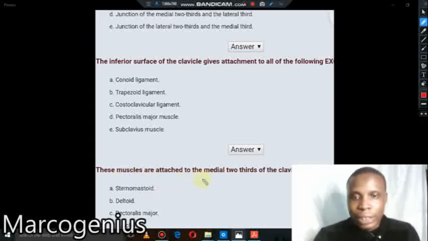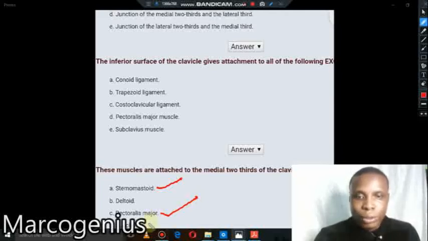These muscles are attached to the medial 2/3 of the clavicle except... Sternomastoid muscle, is it attached? Obviously, it's attached to the superior surface, which is correct. Deltoid muscle, let's come back to this. Pectoralis major is attached to the anterior surface, which is correct.